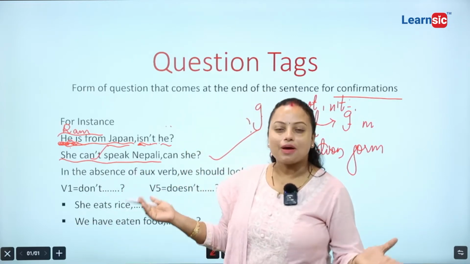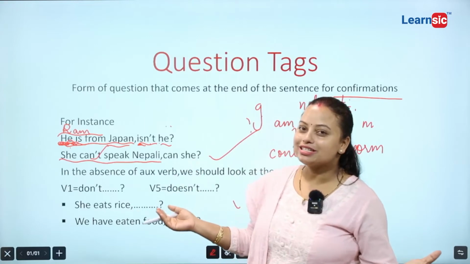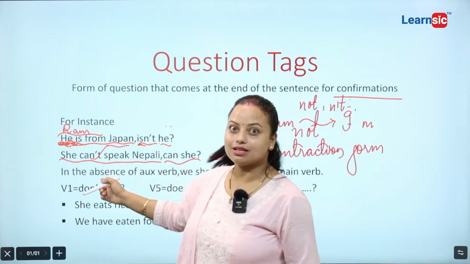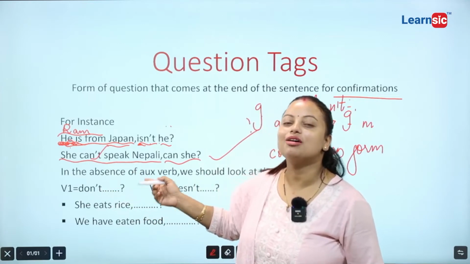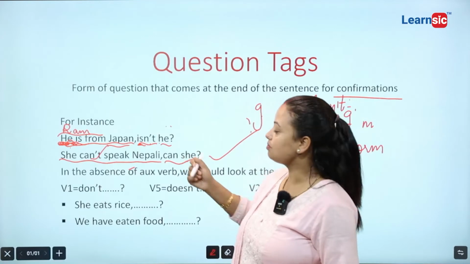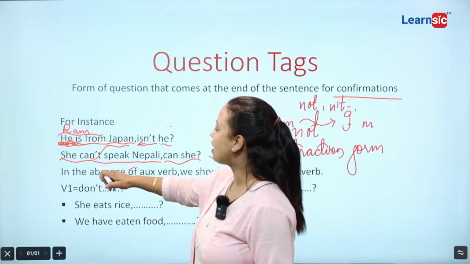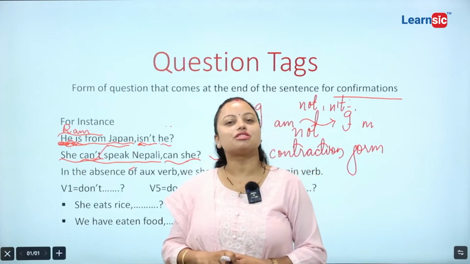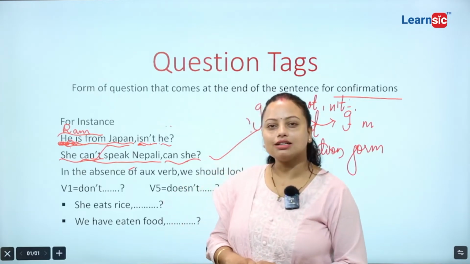That's why you have to make your question tag positive, because the sentence is in the form of negative already. So, here you need to make it positive. Now, what is meant by can? Could. Modals are used here, okay. These are the modal verbs.